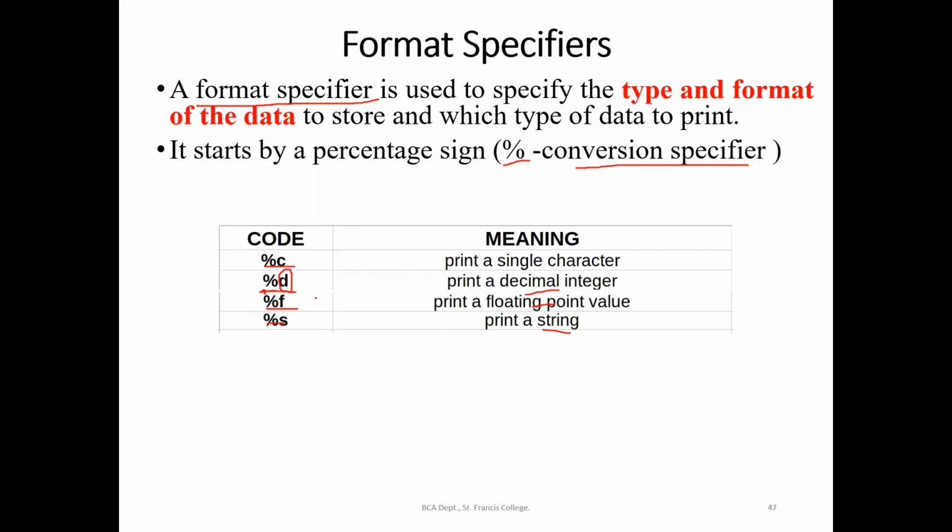Even if you enter 12.2, if it is mentioned as %D, it will take only the integer value. It will round off to 12. %F means if you are entering a decimal point, it will take it as a decimal value. %S, it will take it as a string. What is the specialty for a string? The compiler will add a null character at the end. At the end of the string, the compiler will append a null character. Null character we already studied, backslash followed by 0.